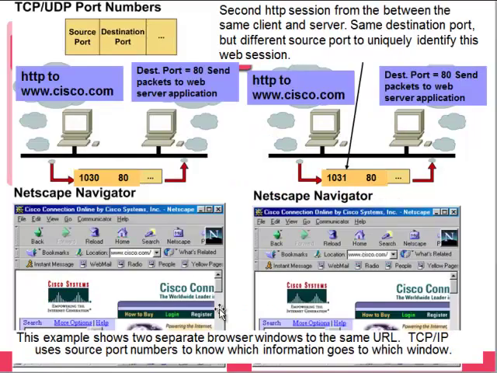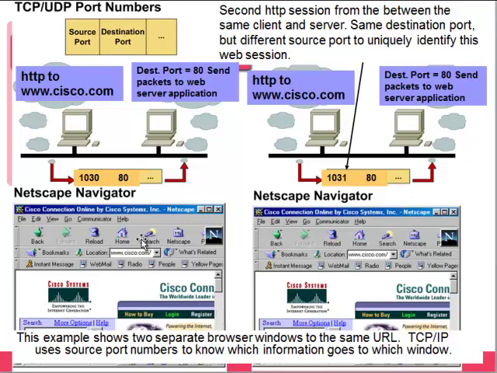Take a look at this example. Let's pretend that we have two web browsers open. Well, if we want to communicate on the web, we use port 80. So in this example, they have Cisco open on this web browser and Cisco open on this web browser. So same exact page, coming from the same exact computer, coming from the same exact application. If I were to click on a link over here, how does the computer know whether or not to open that link on this browser page or on this browser page?